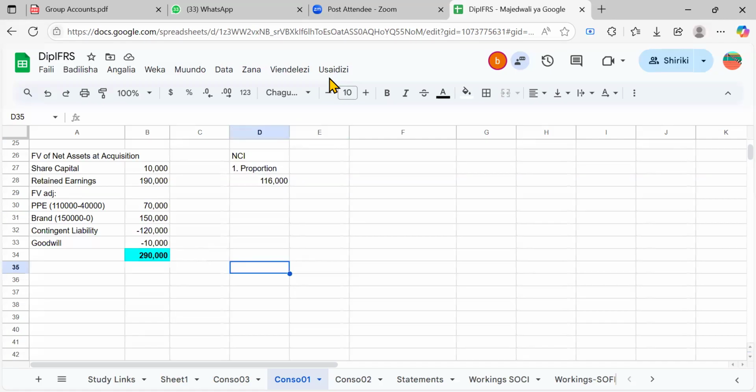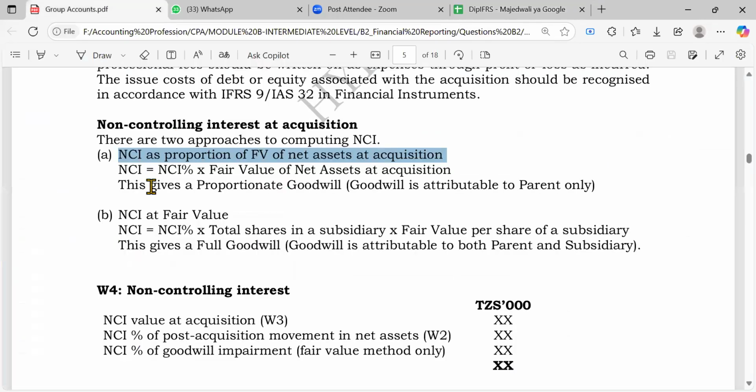Okay, so this is how we get the non-controlling interest by the first method, 116, right? But we also have the second method, where we get the fair value of non-controlling interest. So it is non-controlling interest at fair value. Sometimes people ask why they are both at fair value, but it's not the same. Look here.